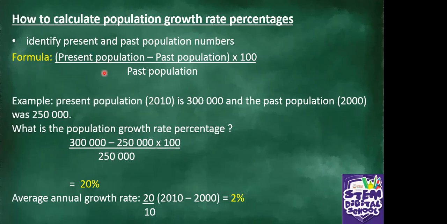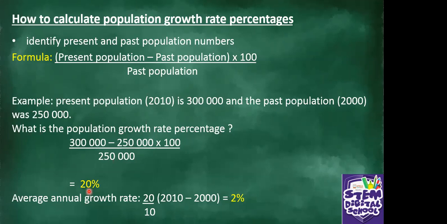What is our present population? 300,000 minus past population, 250,000, times 100. So you calculate 300,000 minus 250,000 times 100 first. And then you divide the answer by past population, which is 250,000. The answer you're going to get will be 20. And then you put percent. So the answer will be 20%.